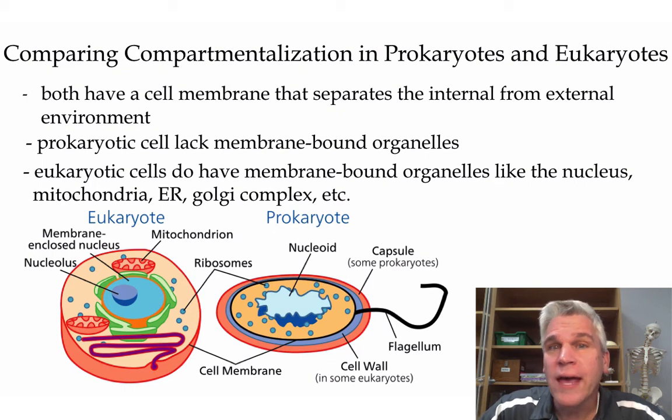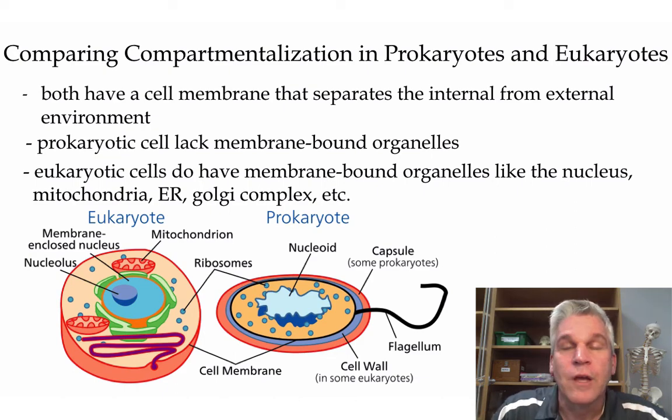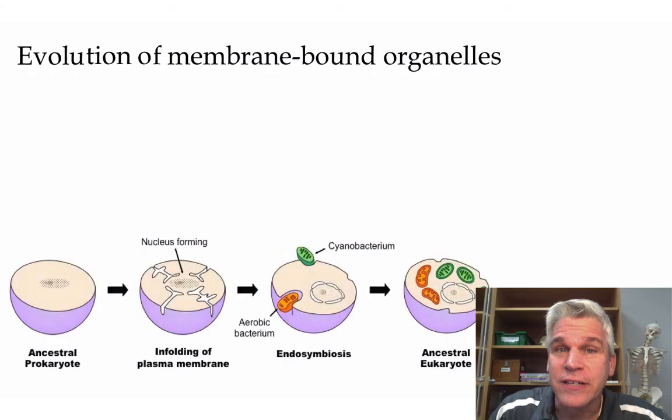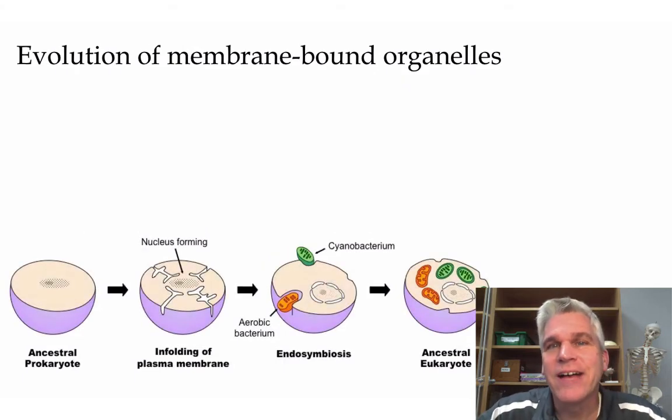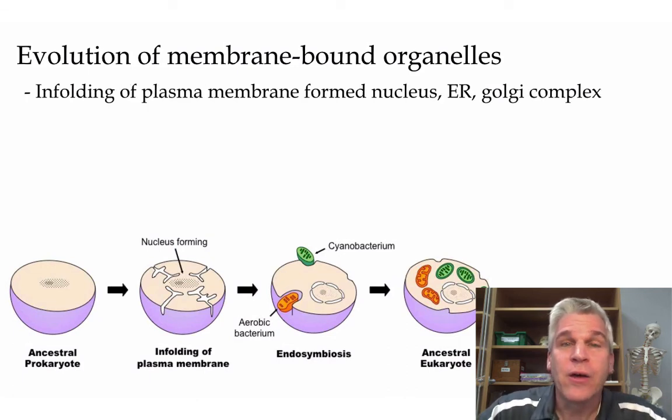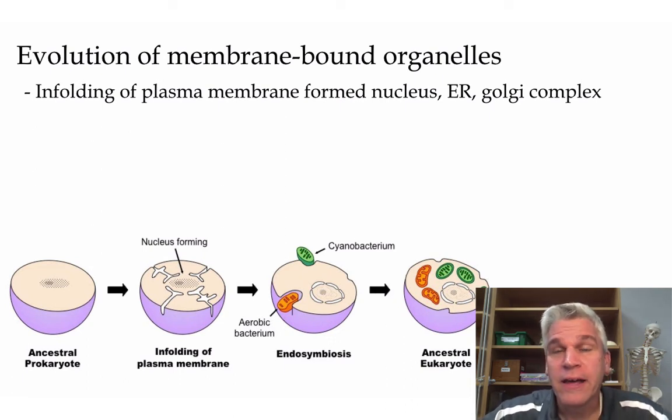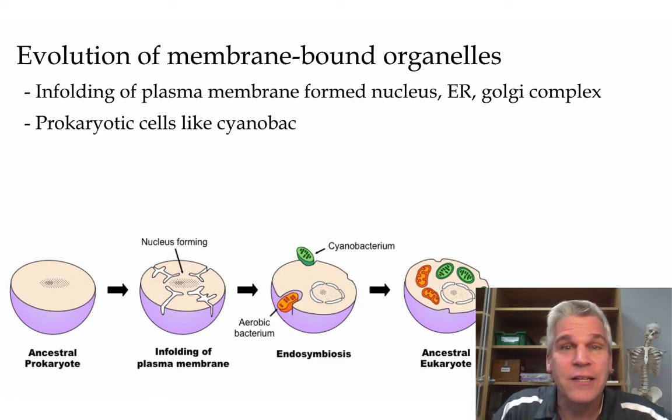Eukaryotic cells do have these membrane-bound organelles, such as the nucleus, mitochondria, Golgi complex, and so on. So how did a eukaryotic cell get all of these things? Well, one theory is the cell symbiotic theory to explain how this could have happened. And it goes something like this. There's an infolding of the plasma membrane that then formed the nucleus, the Golgi complex, which would explain why the cell membrane is made up of a phospholipid bilayer, as is the nuclear envelope, as is the boundaries of the endoplasmic reticulum, and so on.